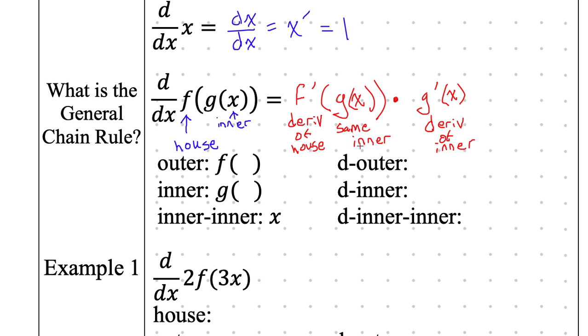All right, so if the outer is f of something, we used to put u in here, right? So you can put u in here if you want. And the inner is something with x, I guess. Or v, if we're doing inner, I can put v here. Let's just say that we don't know what the outer or inner is, so we're leaving those blank, essentially. If I'm taking the derivative of the outer, right here, the derivative of the house, I'm going to pronounce this as d-outer or doubter. The derivative of the outer is the derivative of the house, that's doubter. Whenever you hear the word doubter from here on out, that's the derivative of the outer, the derivative of the house that we're talking about.